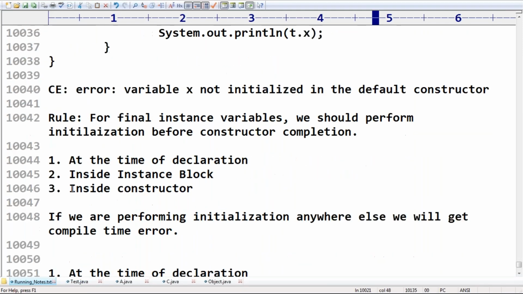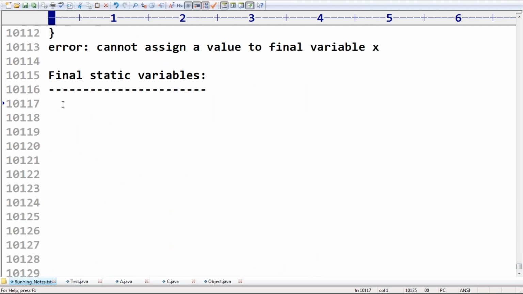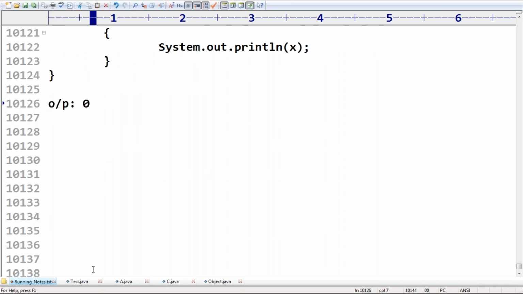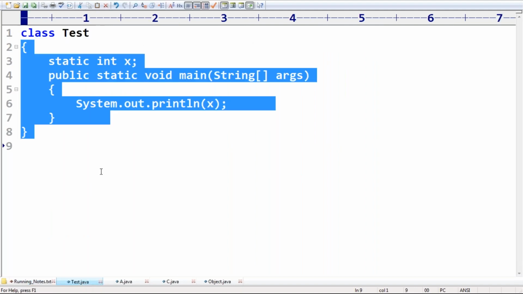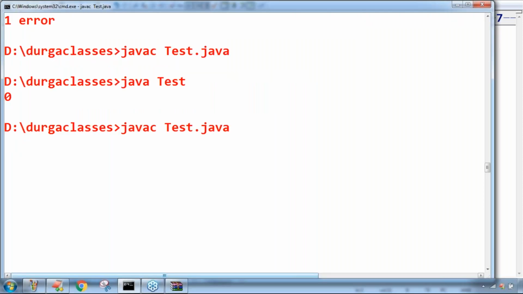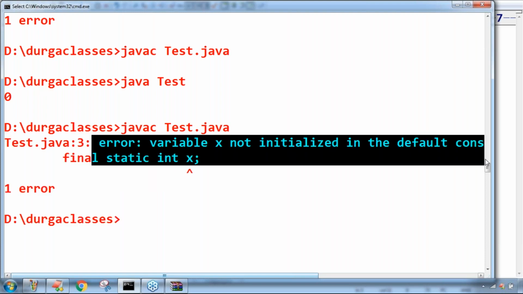But if the static variable is declared as final, we immediately get a compile-time error, because for a final static variable, JVM won't provide default values. Remember this. Compulsorily, we should perform initialization explicitly.